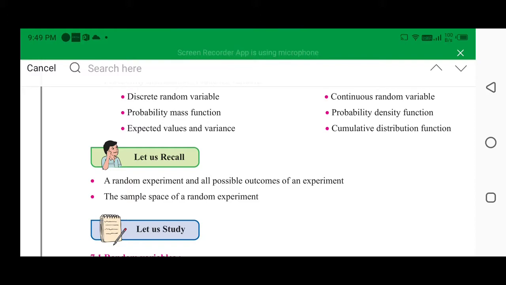For example, the experiment of tossing a coin. We know that when we toss a coin, we will get head or tail, but which outcome will come depends on the toss. The set of all possible outcomes gives you the sample space, which we have already known.